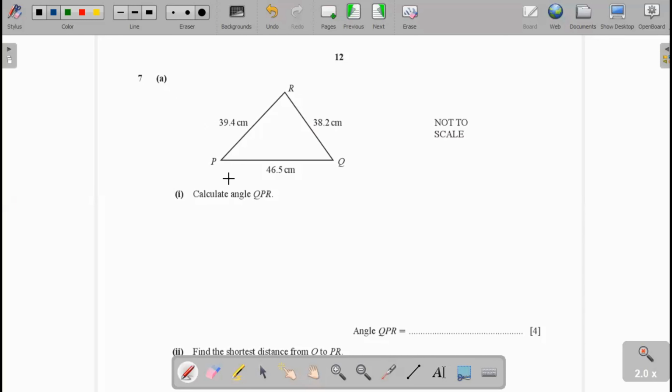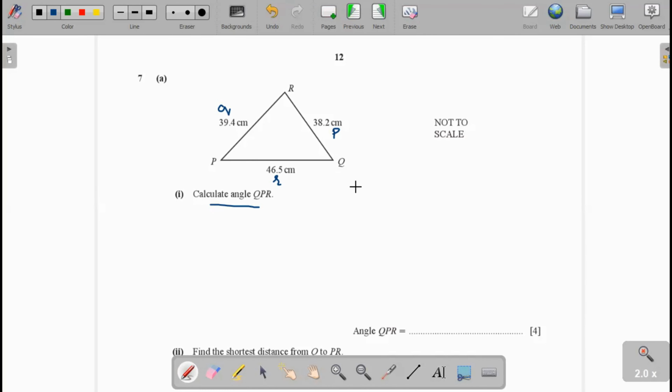Question 7, part A. Calculate the angle PQR, where length PQ is small r, RQ is small p and PR is small q. Now to find the angle, we see here there are three sides given.